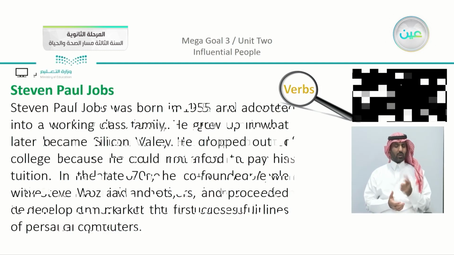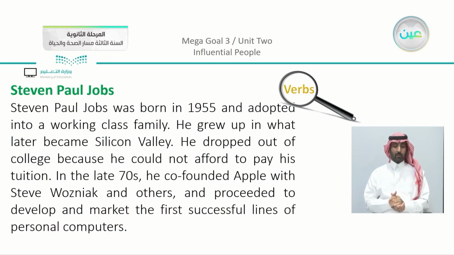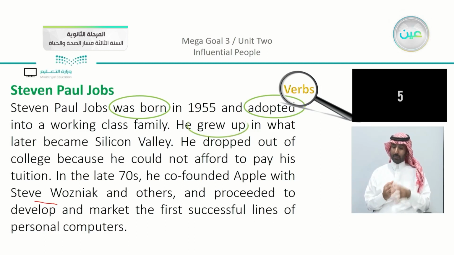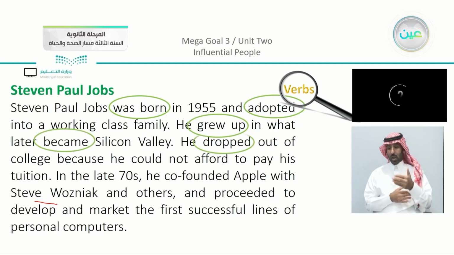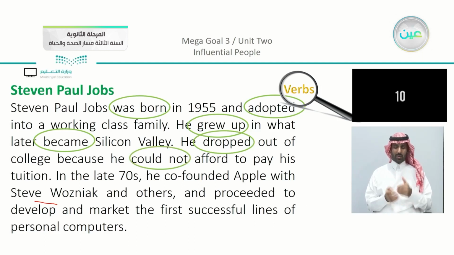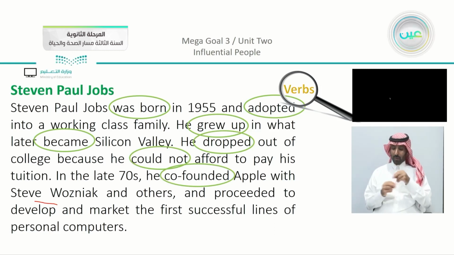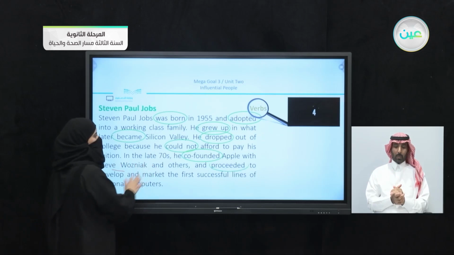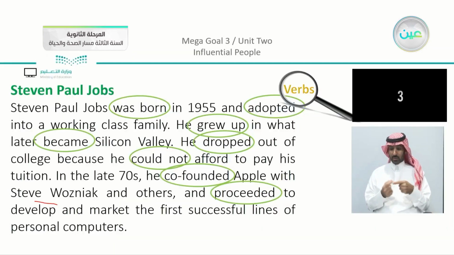So what do we have? You can see that we have different verbs. Let's say, like was born. We have also adopted, grew up, became, dropped, could not, co-founded. Now here, these verbs, what do you notice? That they are all in the same tense. We have also proceeded in the same tense.